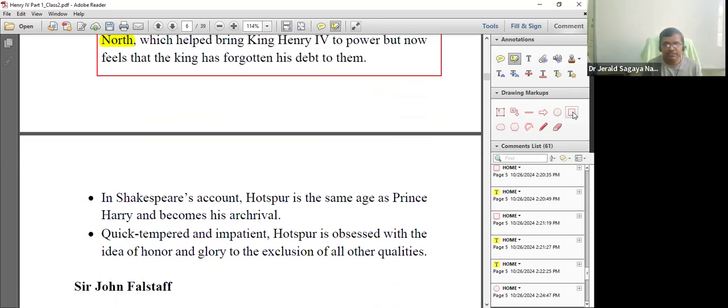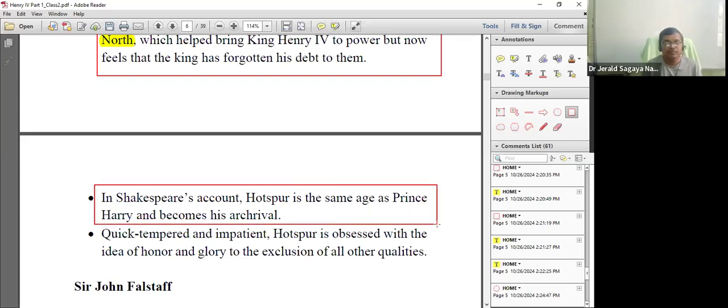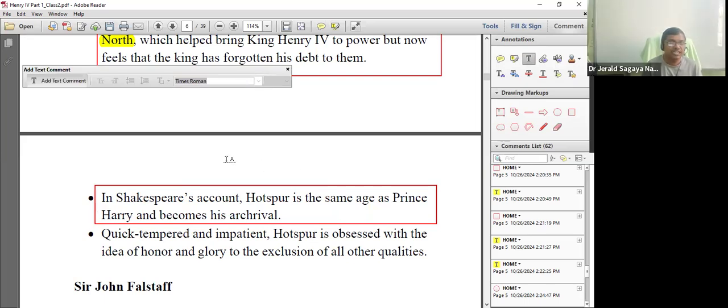Okay, now in this play, who is the arch rival to Henry the Fourth? It is Hotspur. Let's put it like this: Henry the Fourth versus Hotspur. When we say Hotspur, it is the Percy family. So the conflict between Hotspur and Henry the Fourth, that is the subject matter of this play.